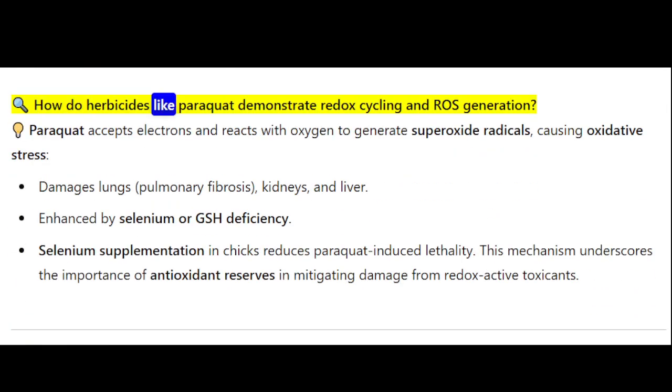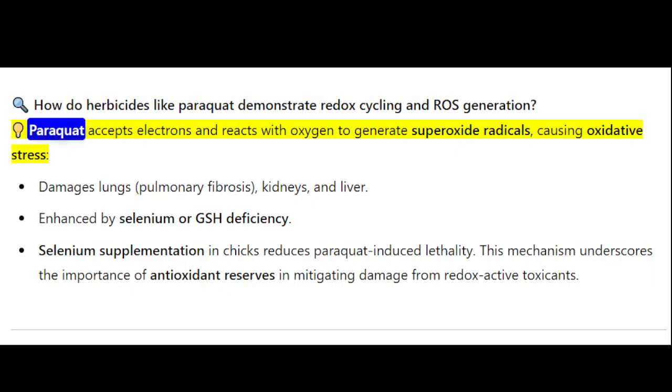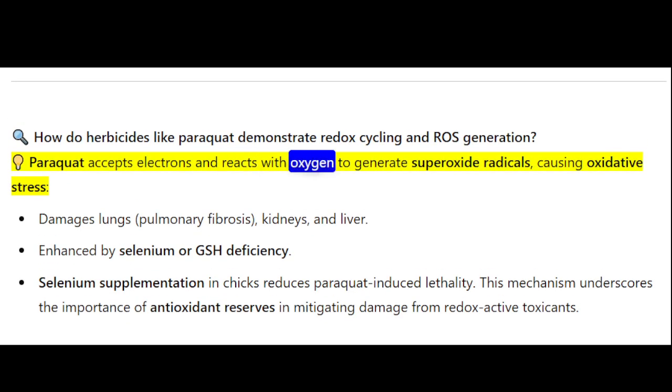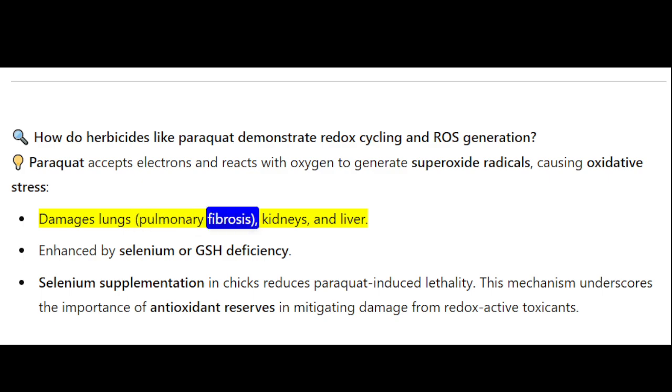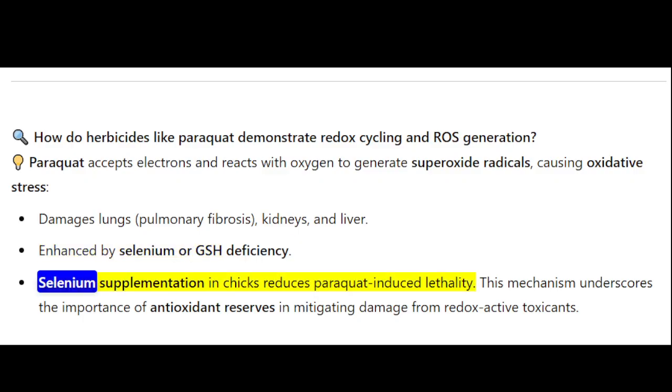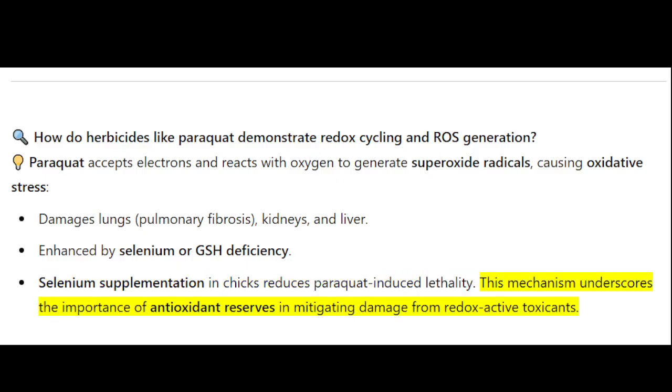How do herbicides like paraquat demonstrate redox cycling and ROS generation? Paraquat accepts electrons and reacts with oxygen to generate superoxide radicals, causing oxidative stress. It damages the lungs, causing pulmonary fibrosis, as well as kidneys and liver. Toxicity is enhanced by selenium or GSH deficiency. Selenium supplementation in chicks reduces paraquat-induced lethality. This mechanism underscores the importance of antioxidant reserves in mitigating damage from redox-active toxicants.